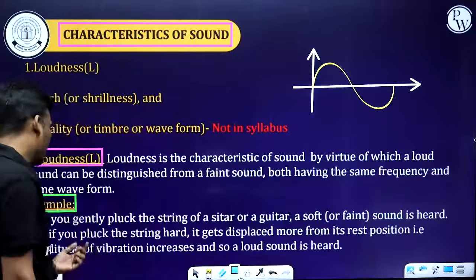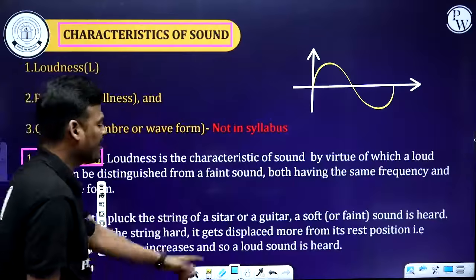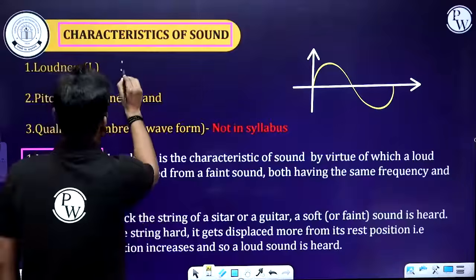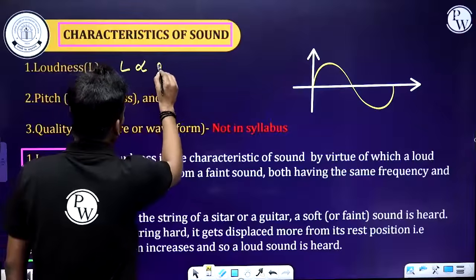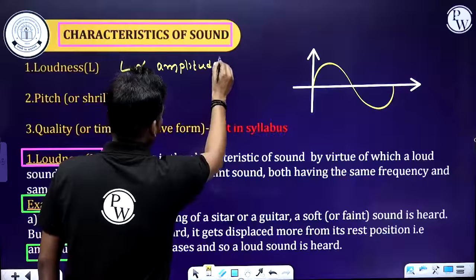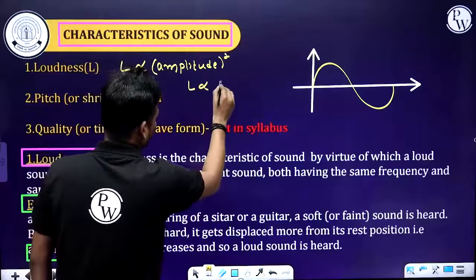That is the amplitude, and this term is very important. The amplitude of vibration increases, so a loud sound is heard. Therefore, the loudness of a sound is directly proportional to the amplitude, and generally we write it as amplitude squared.